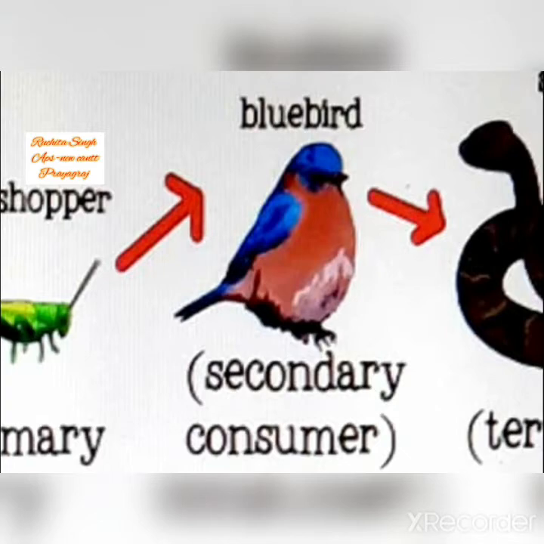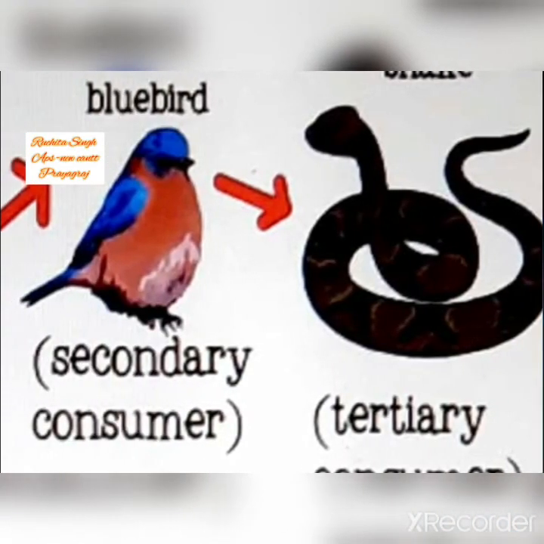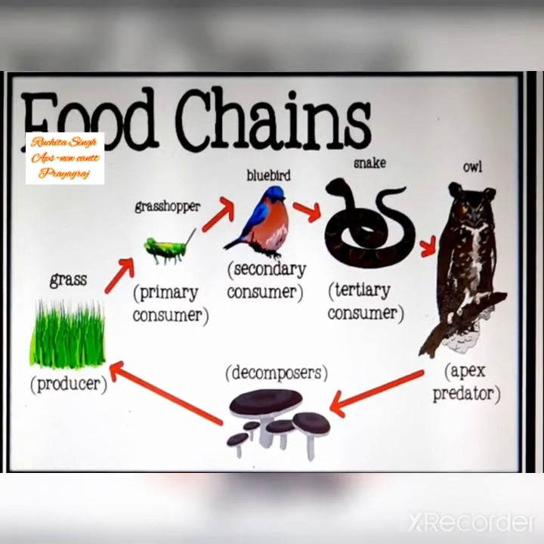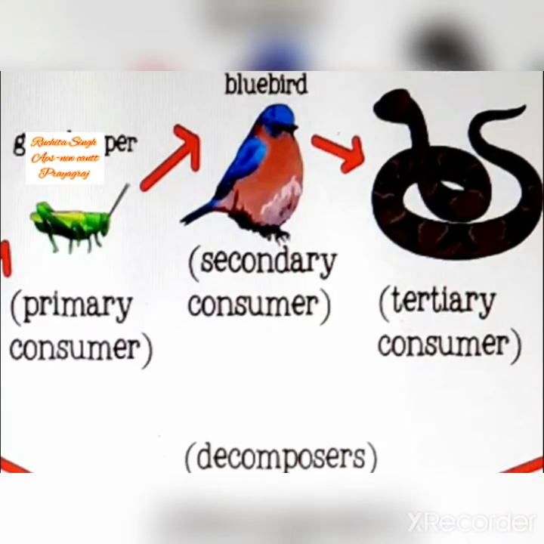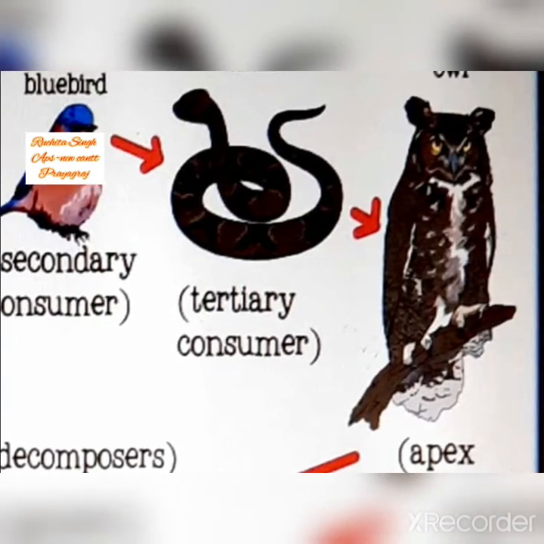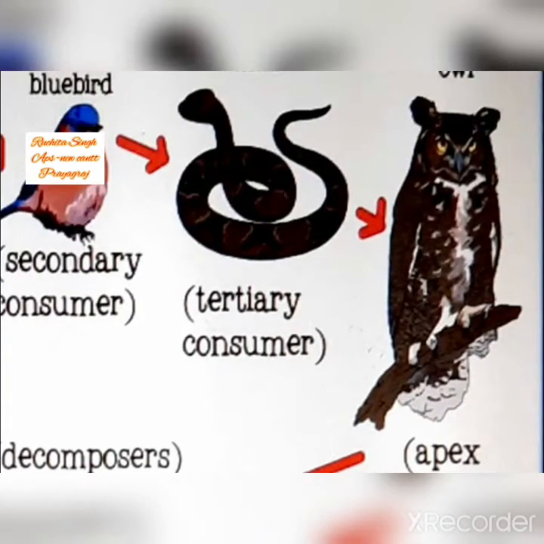Now one more animal will come, that is snake, and snake will eat the bluebird. So snake will be known as tertiary consumer. And who eats the snake? Yes, you guessed it right. Owl, apex predator, eats the snake.